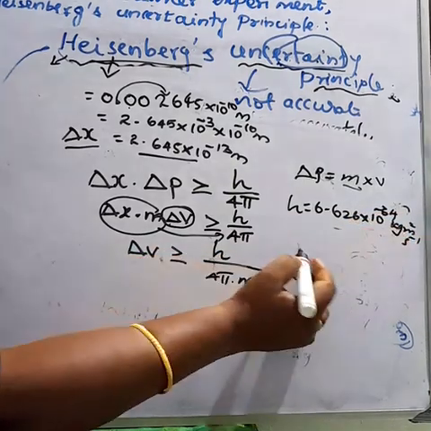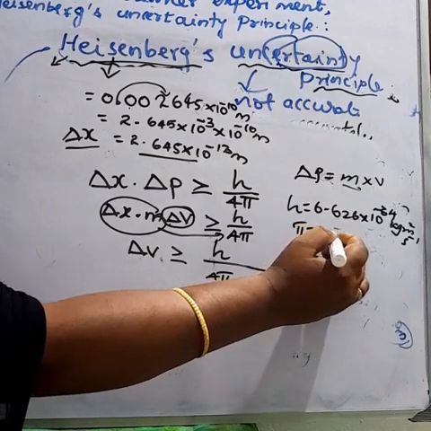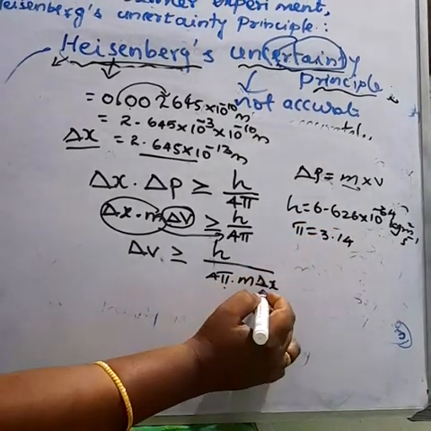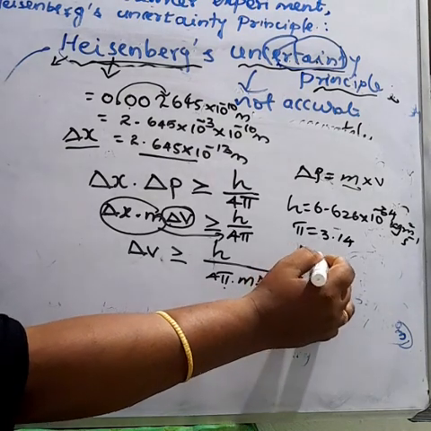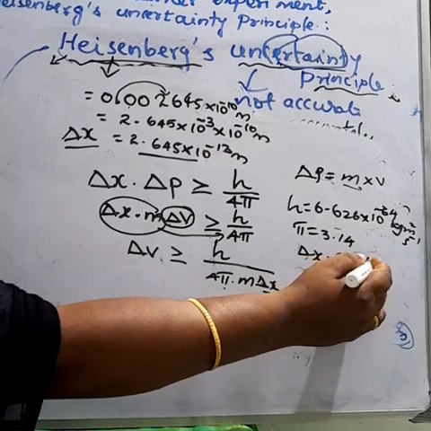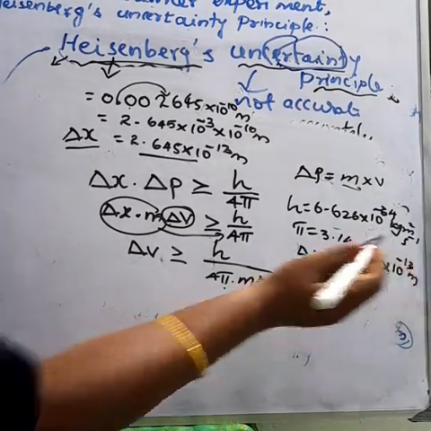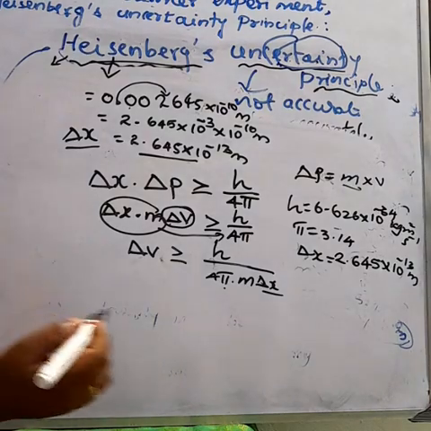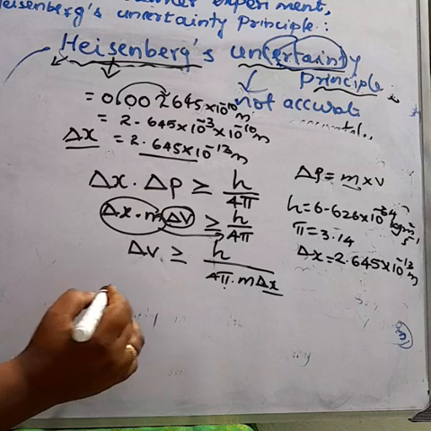And the value of pi is 3.14. And the del x value, the uncertainty in position, we have now calculated. What is the value? 2.645 into 10 power minus 13 meter. We can substitute this value in this formula.